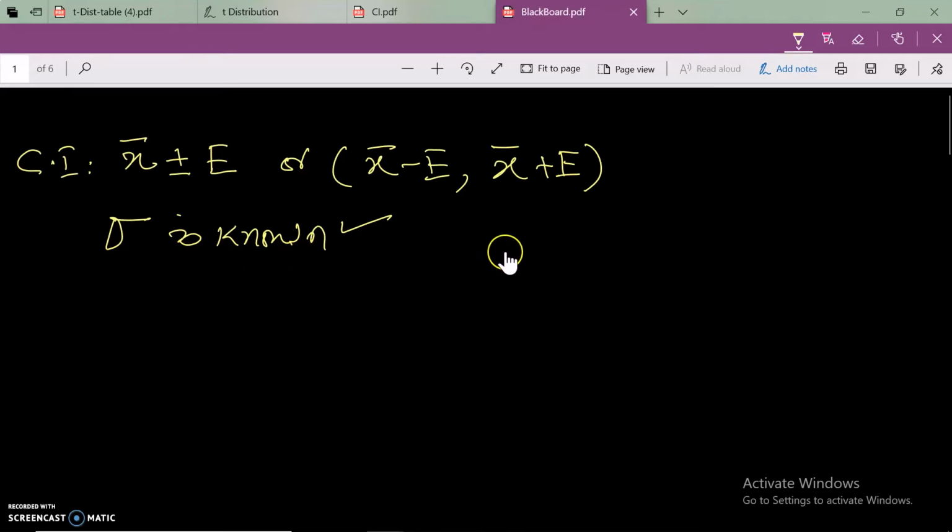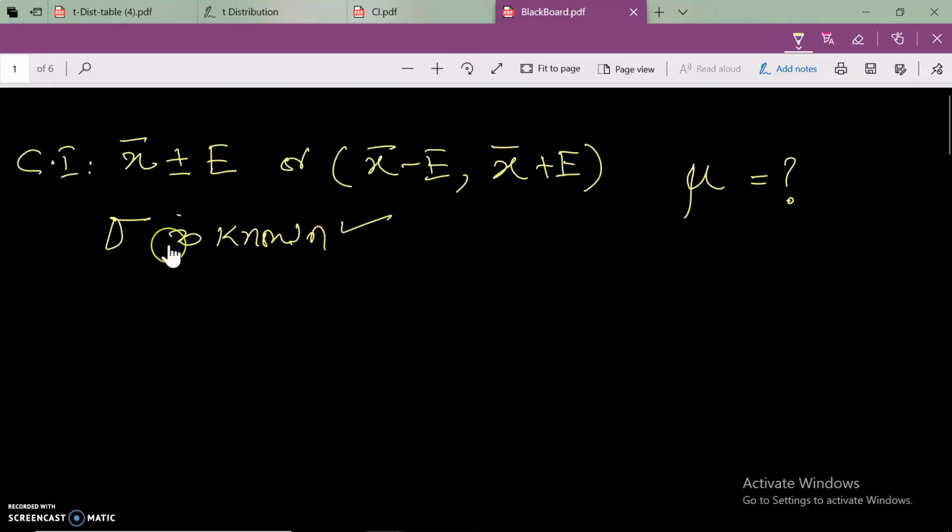The reason is this. We are trying to estimate mu, because mu is unknown to us. And if mu is unknown to us, how can we know the population standard deviation?